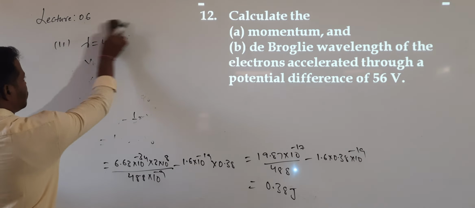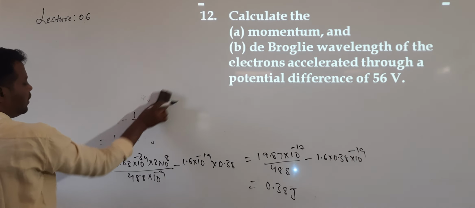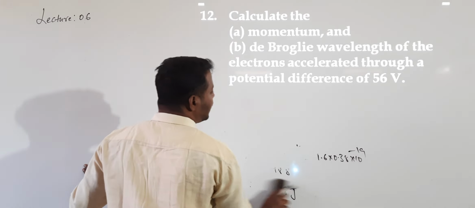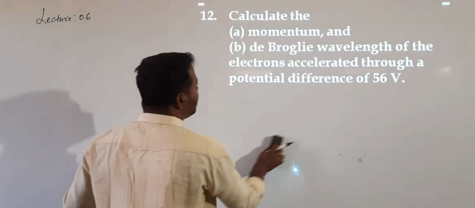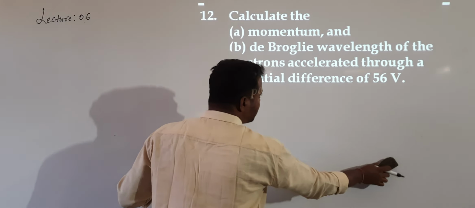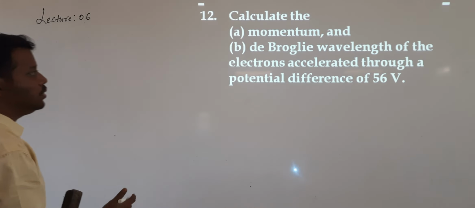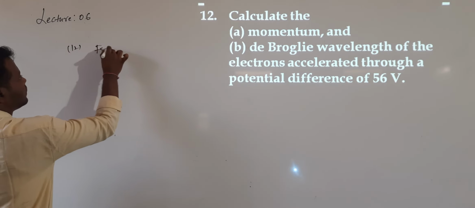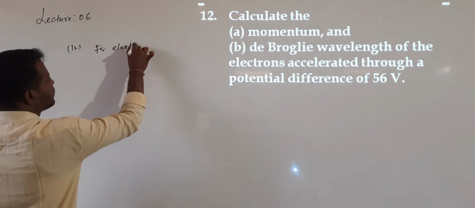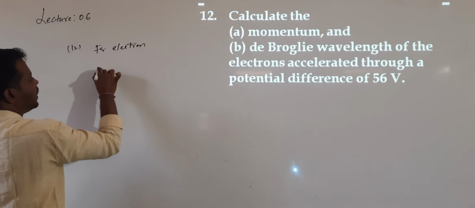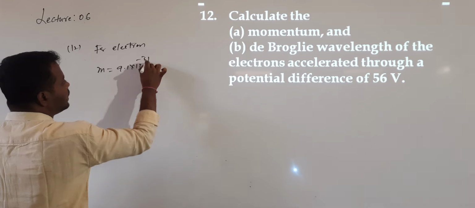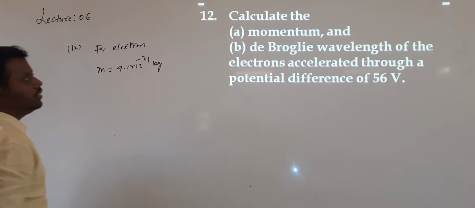Now the onwards questions are based on de Broglie effect. So question number 12 is: calculate the momentum and de Broglie wavelength of the electron accelerated through a potential of 56 volt. For the electron, what is the mass value? 9.1 into 10 to the power of minus 31 kg. So this is the mass value.